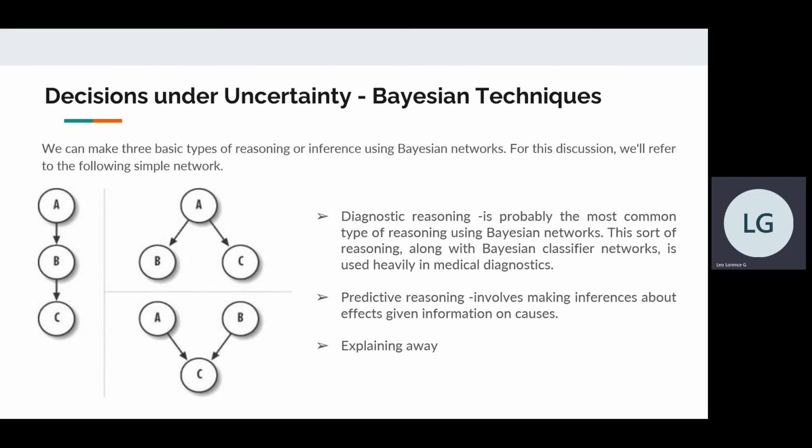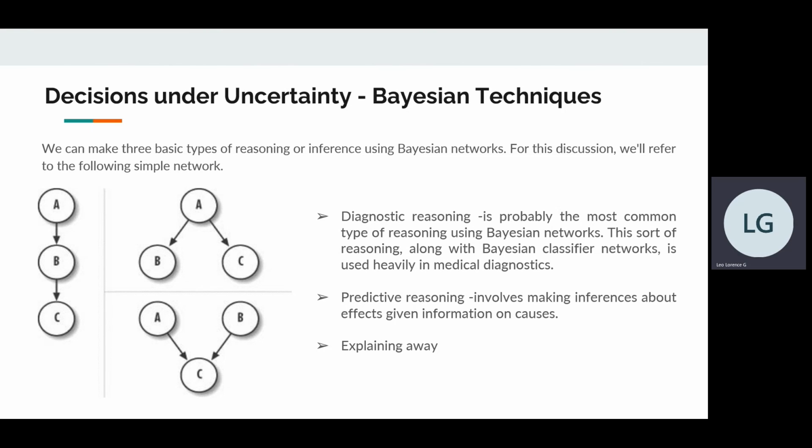The other one is predictive reasoning. Predictive reasoning involves making inferences about effects given information on causes. For example, if we refer to the network on the left, if we know something about A, which causes B, we can make some inferences about the probability of B occurring.